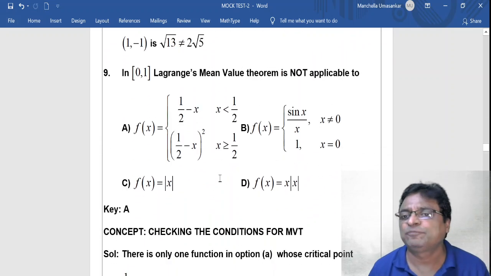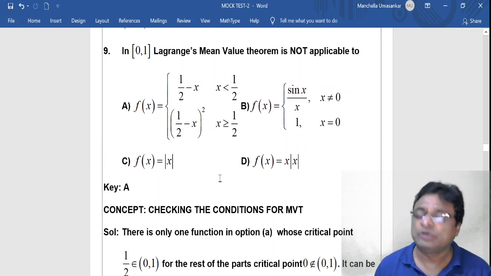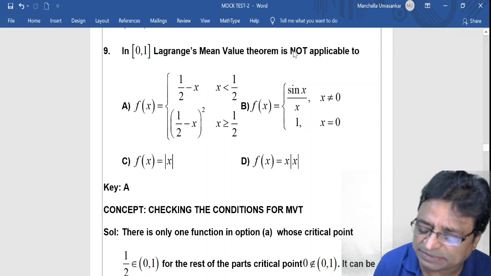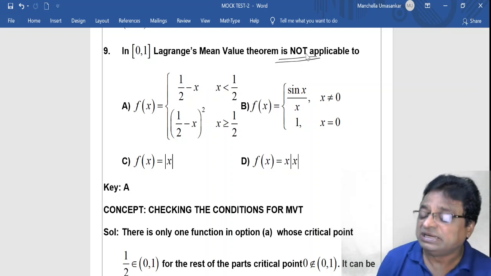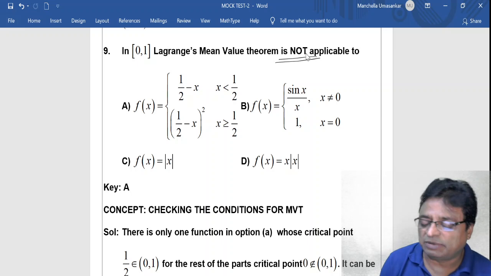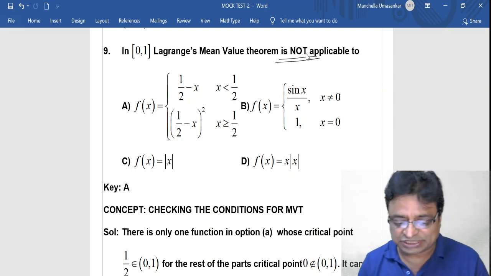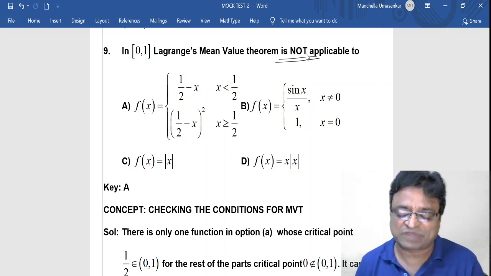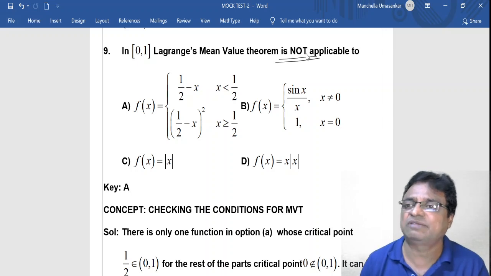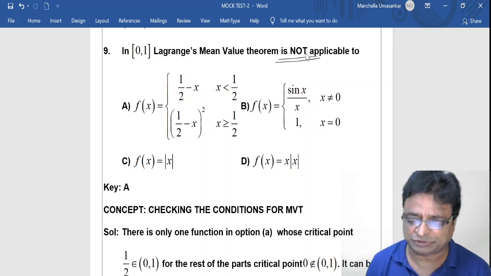B only. Now my friends, next, Lagrange's mean value theorem is not applicable. So sometimes you get confused here, you don't read, and you forget "not applicable". So you are just checking for which is the problem applying for Lagrange's mean value theorem only, you are solving it. But my friends, it is very easy.